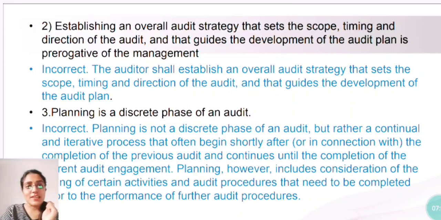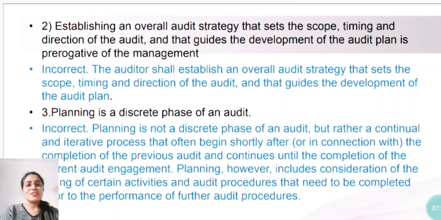We already read this particular line in our descriptive answer, right? So this is not correct. The auditor shall establish an overall audit strategy. Why would the management make the overall strategy? If management is making the audit strategy, can't it manipulate it? Yes, of course. So this is the duty of the auditor, right? The auditor shall establish it, not the management.